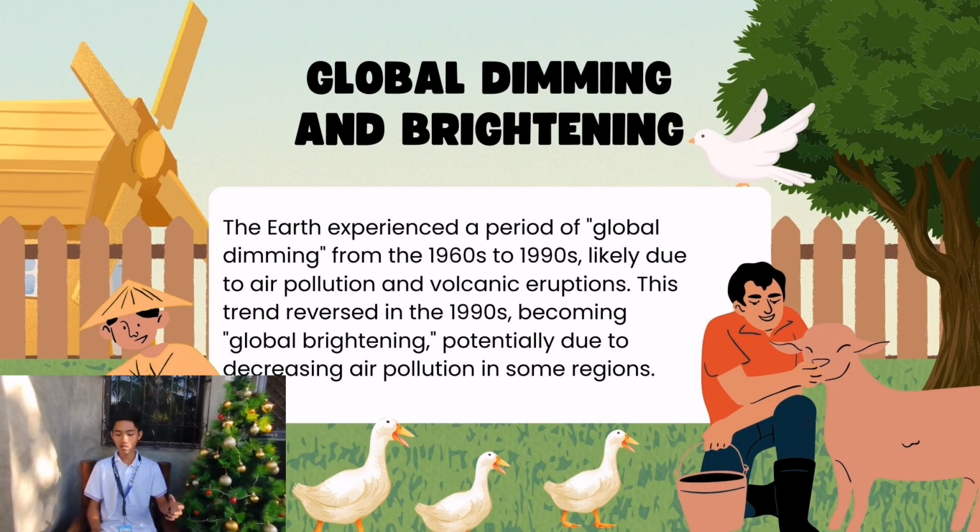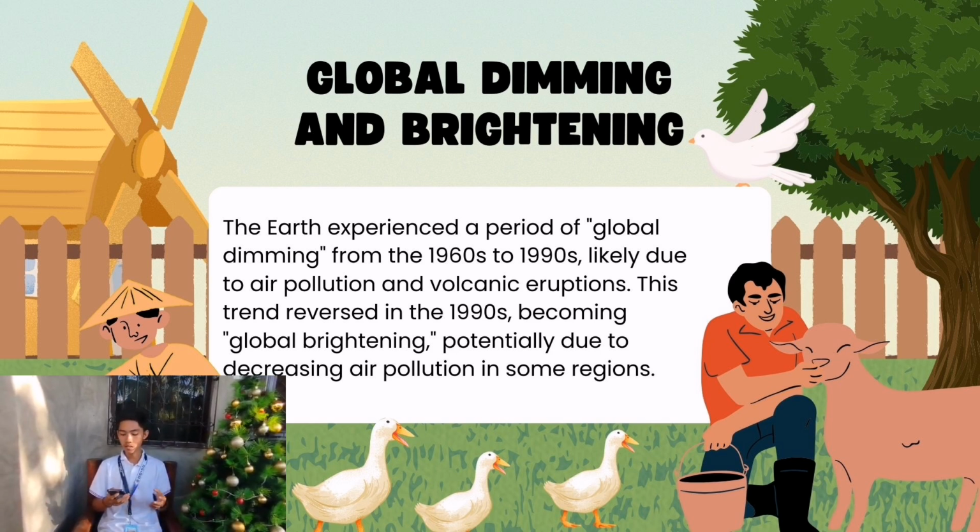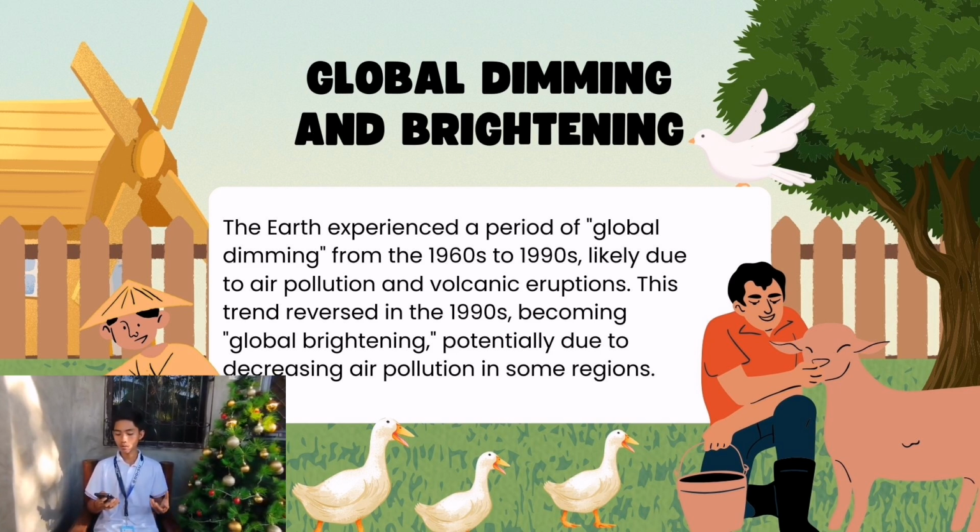Next is global dimming and brightening. An example of this is the Earth experienced a period of global dimming from the 1960s to 1990s, likely due to air pollution and volcanic eruptions. But this trend reversed in the 1990s, becoming global brightening, potentially due to decreasing air pollution in some regions.